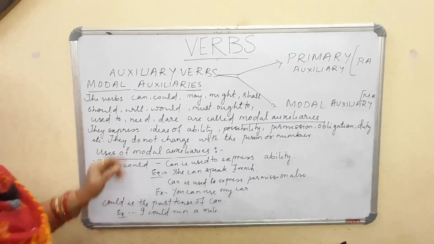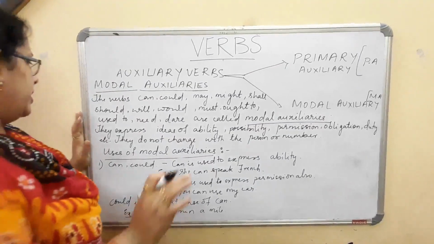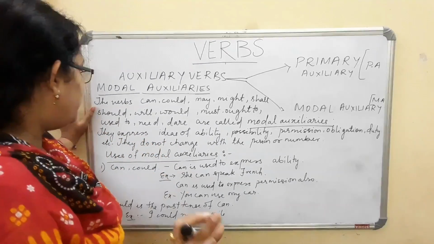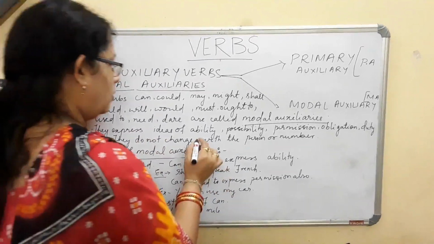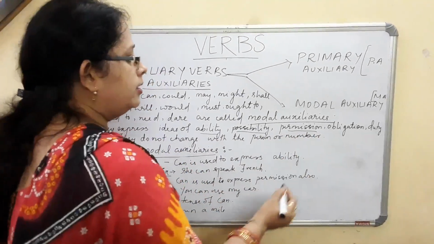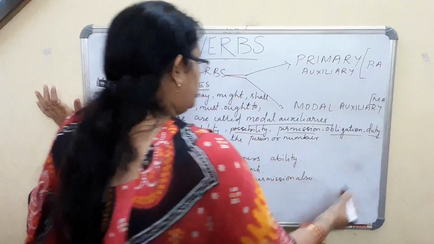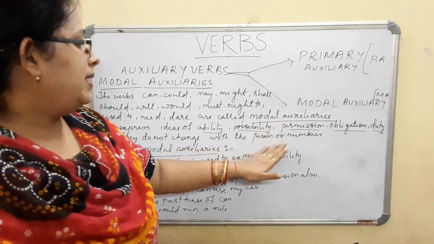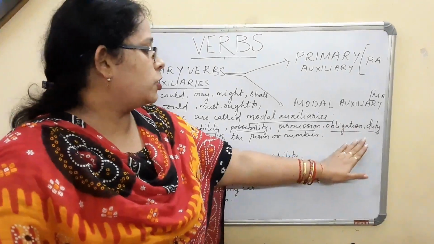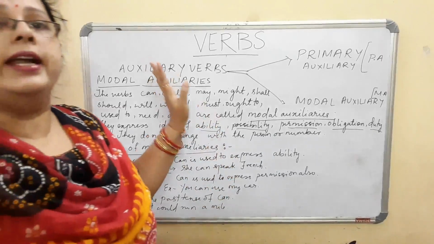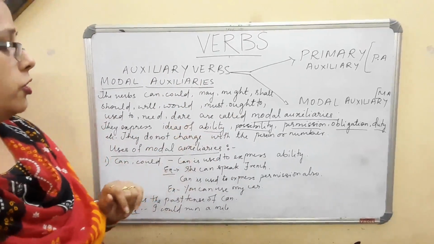And where do we normally use them? They are used to express the ideas of ability, possibility, permission, obligation, duty, etc. And as I have already told, they never change according to the person or the number.